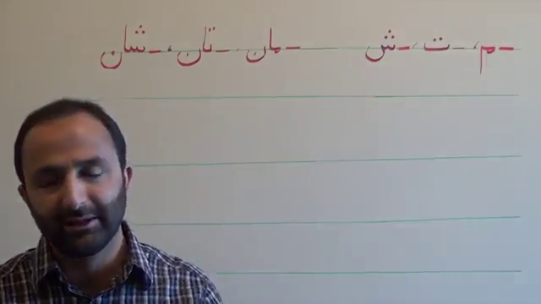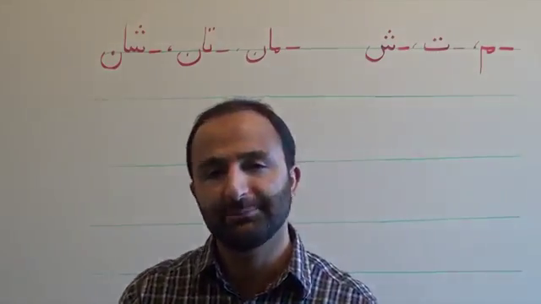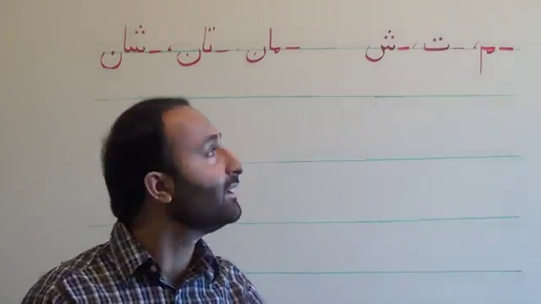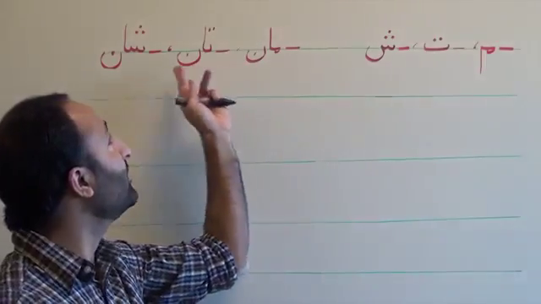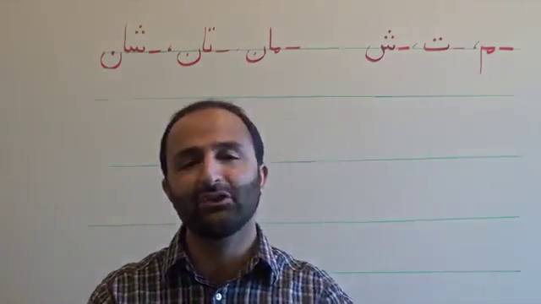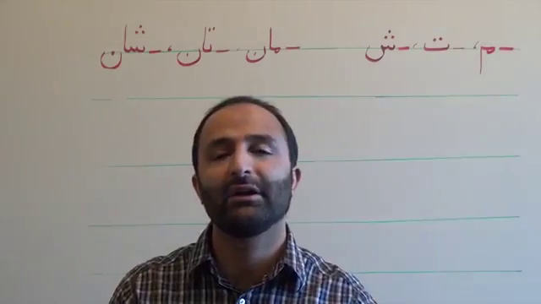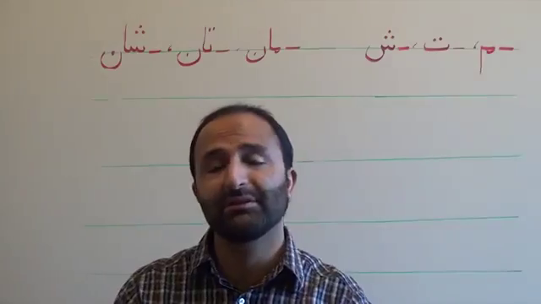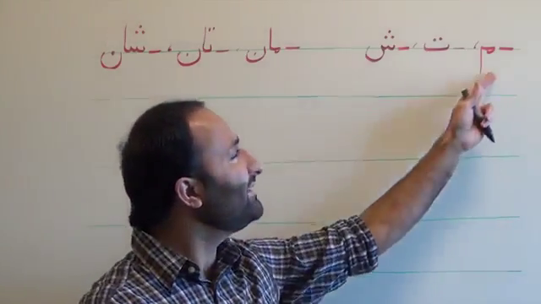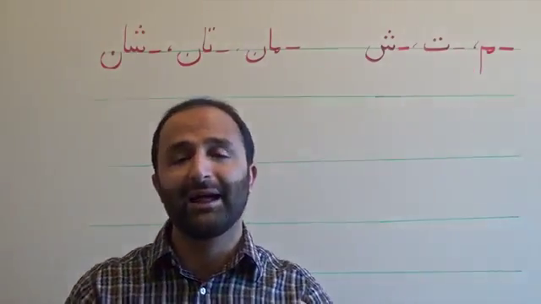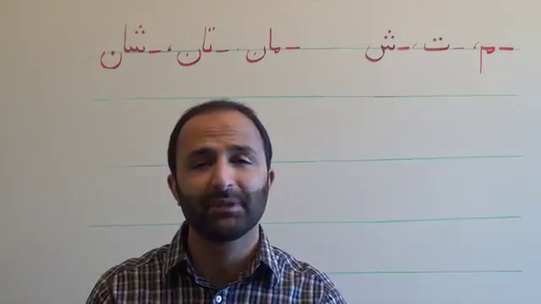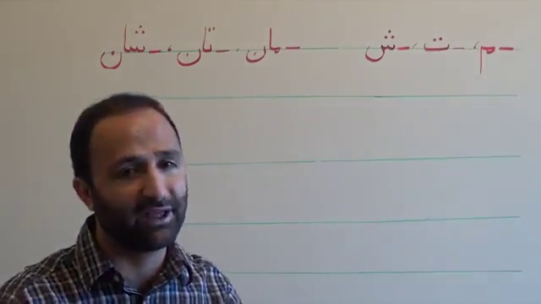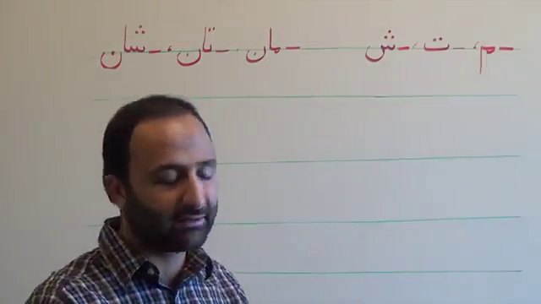Now we will start the lesson on objective endings in Farsi. As we talked, there are 6 different endings in Farsi: mim, te, she, man, tan, shan. When these endings are attached to a noun, they are functioning as a possessive adjective. But whenever the same endings are attached to a verb, they are functioning as an objective ending. So let's look at some examples.